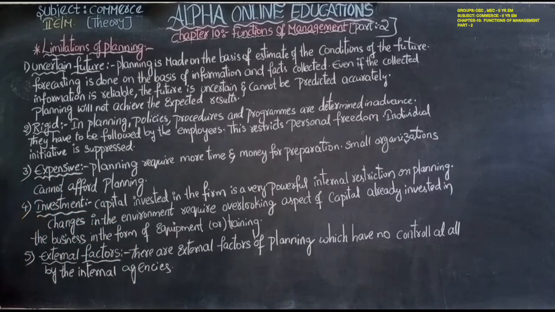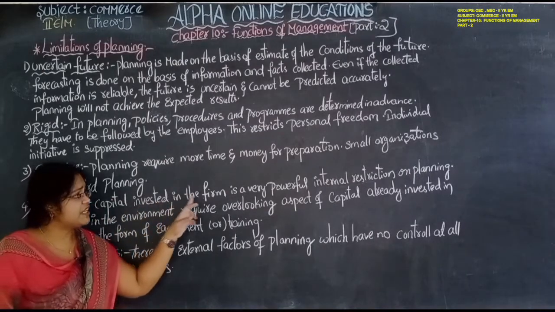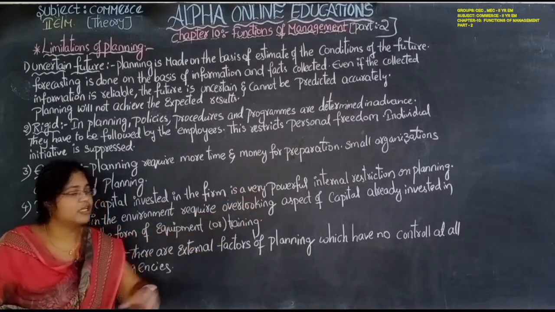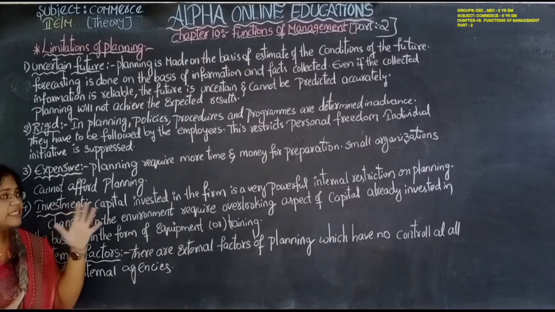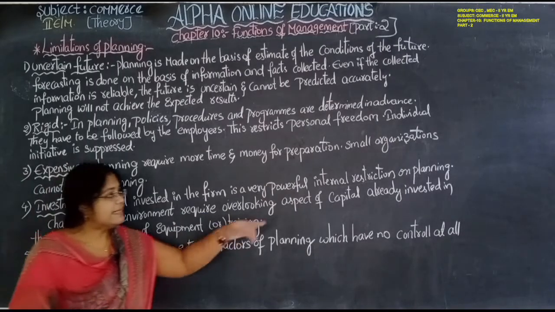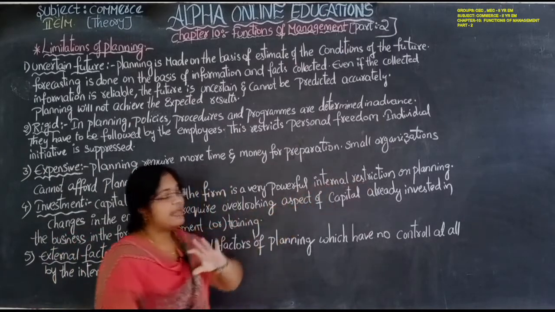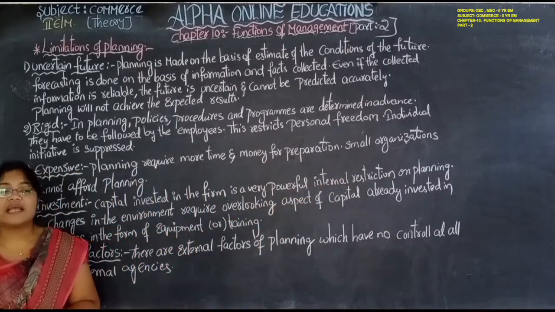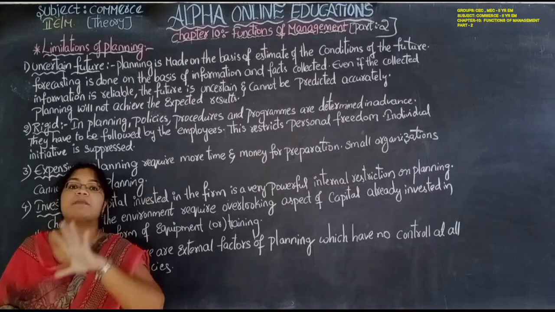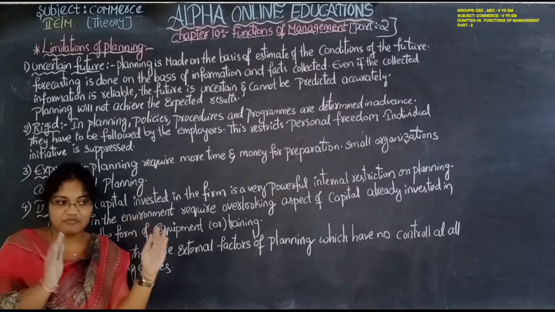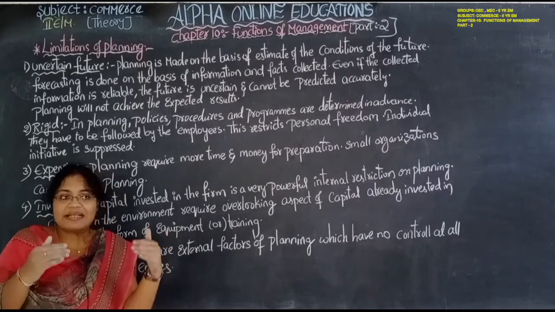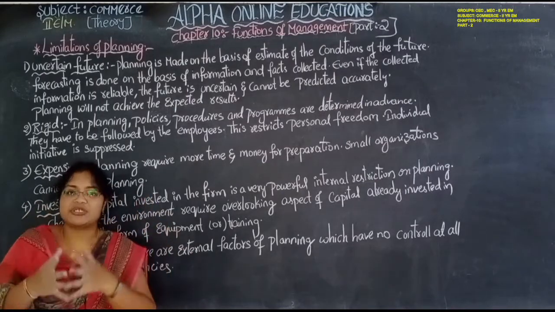Investment. Capital invested in the firm is very powerful. So the capital invested in the firm creates internal restrictions on planning. The capital invested in the firm will keep certain restrictions on the planning.